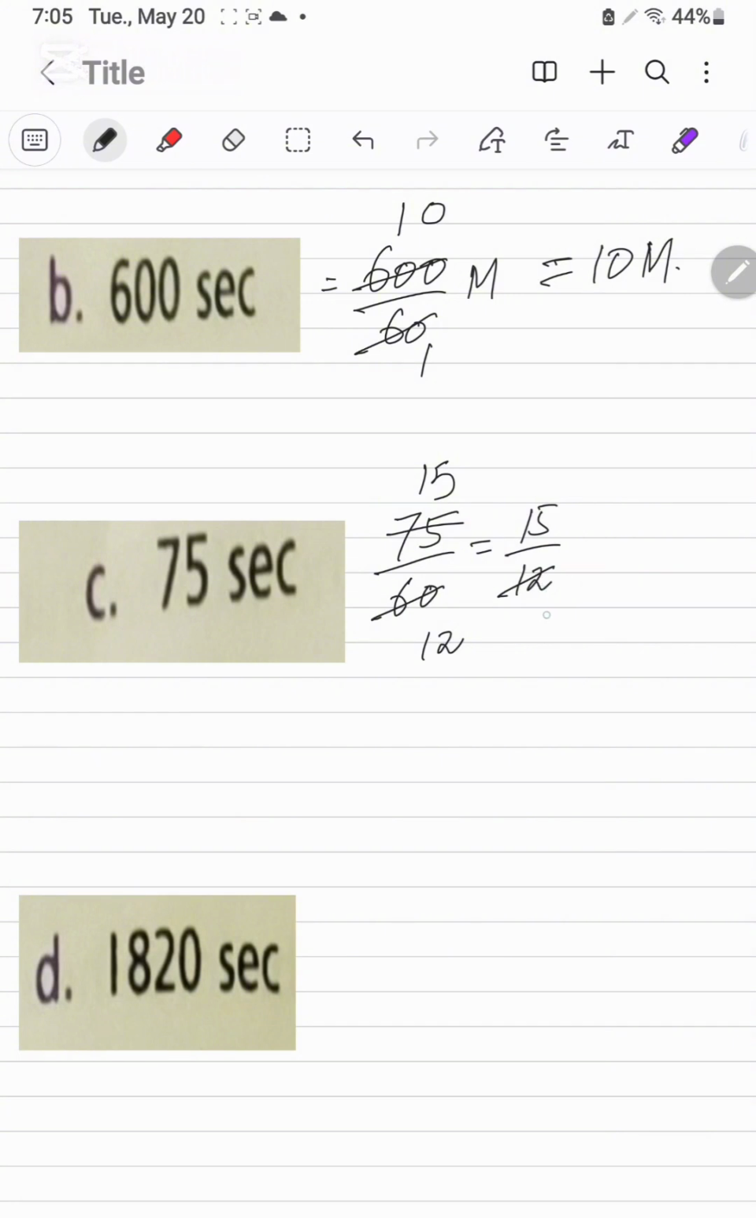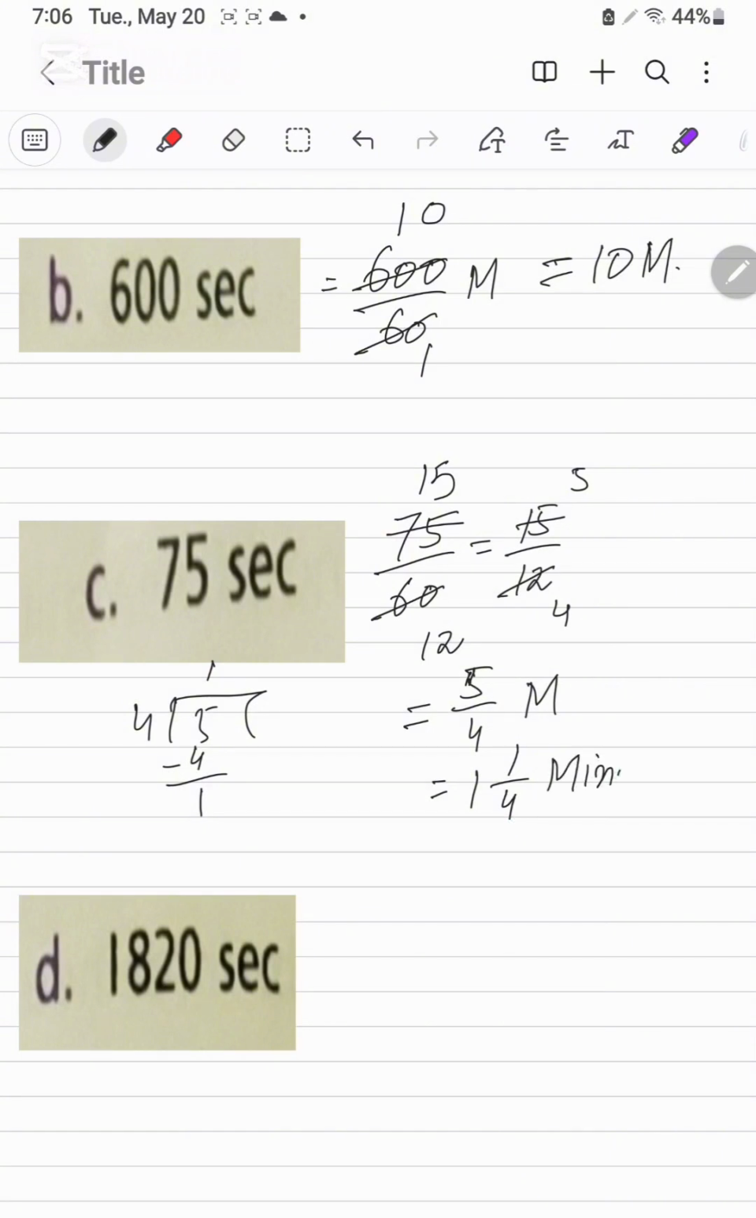Now it will be divided by the 3. 3 fours are 12, 3 fives are the 15. 5 over 4 minutes. 5 divided by 4, 4 ones are 4. After subtraction, remainder is 1. It is the 1 whole 1 over 4 minute.